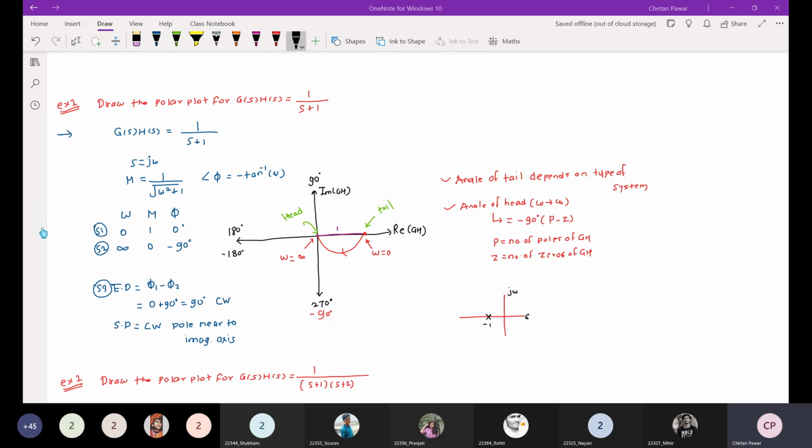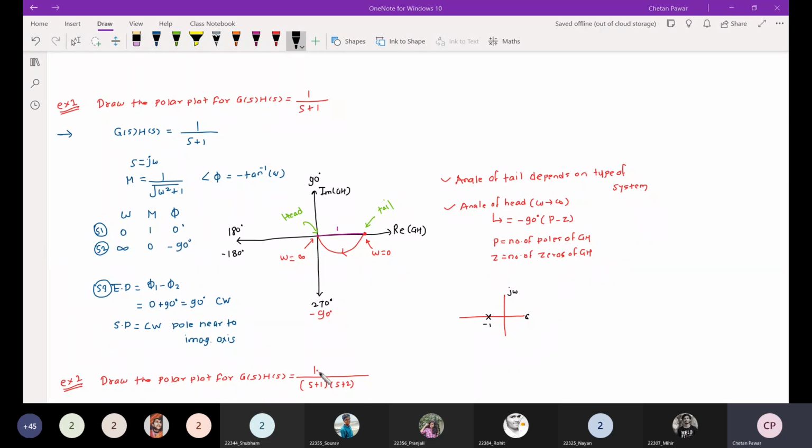Is Avantika there in the meeting? Have you understood these points? Sandeep? Yes, sir. Okay, ठीक है.